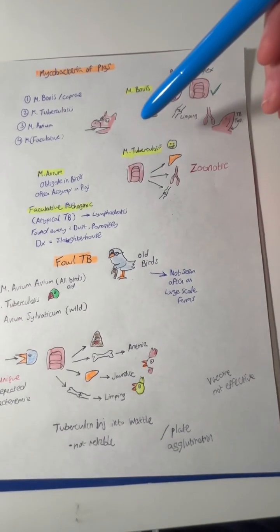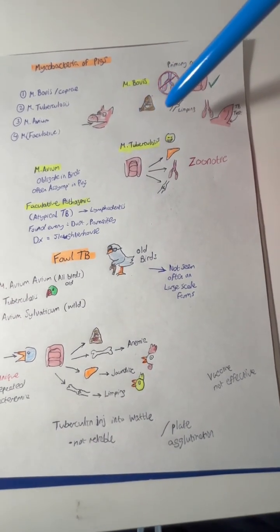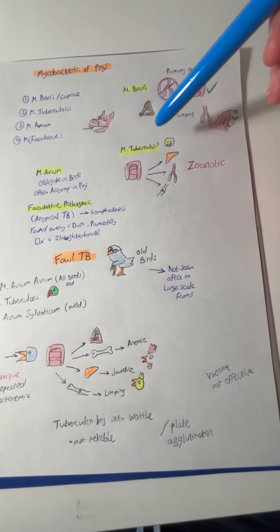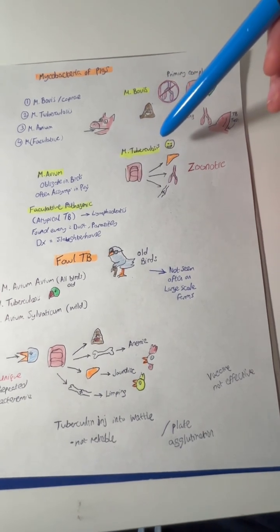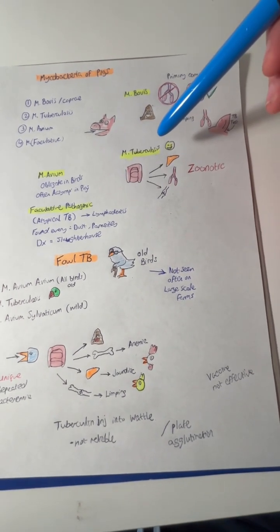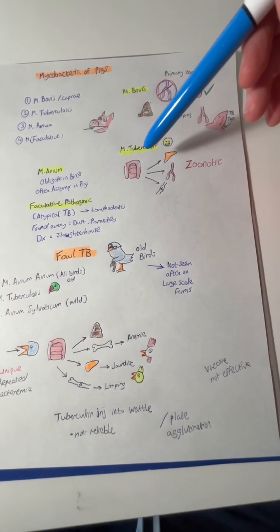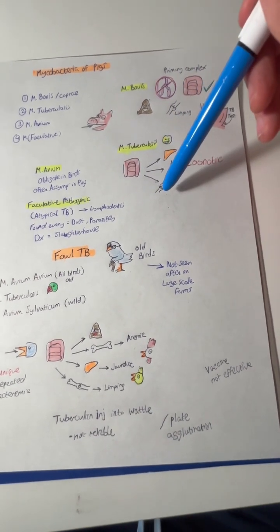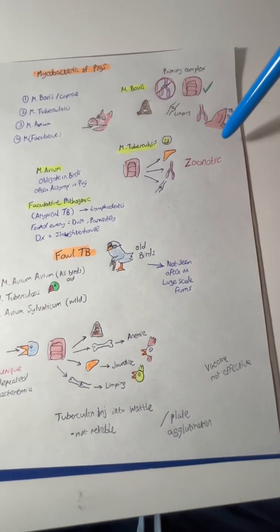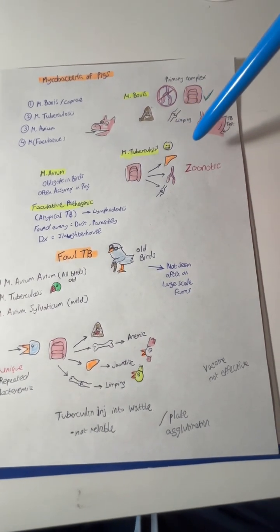Mycobacterium tuberculosis is maintained by humans. These are the source of the infection. Pigs usually get it from swill feeding without heat treatment. It can occur in the gut, and there can be local lesions, and then there can be spread to the lymph nodes, the liver, the lungs, and the joints. It is zoonotic. Reinfection of humans can occur through pigs.